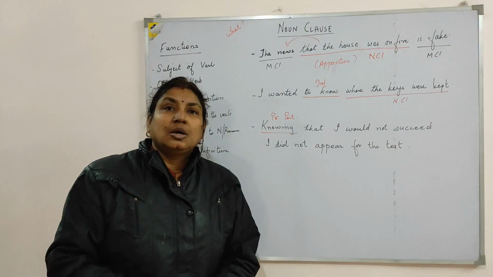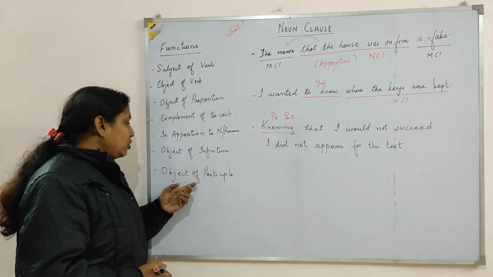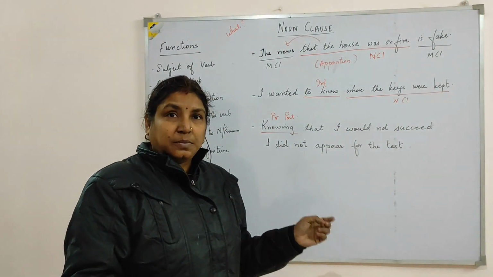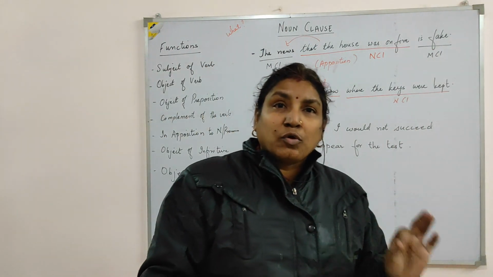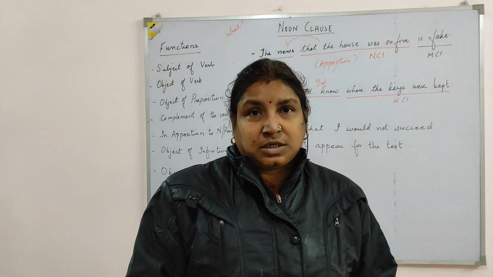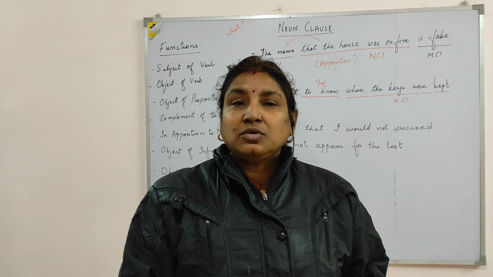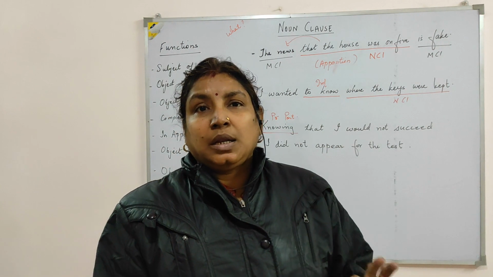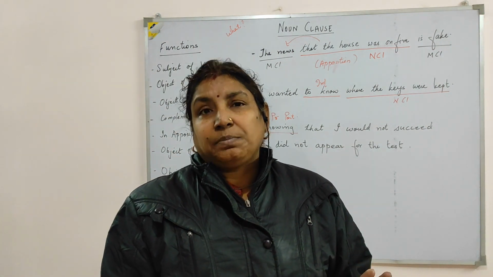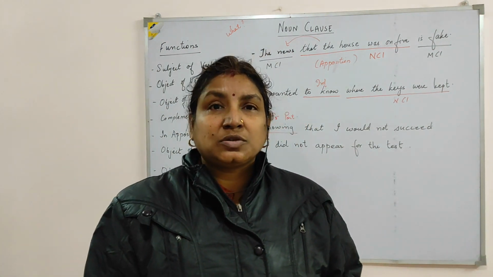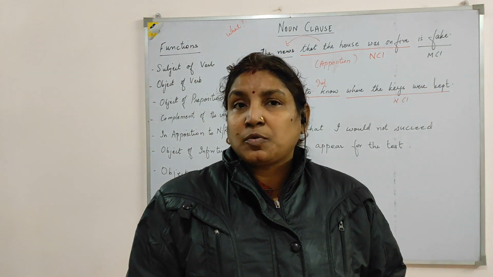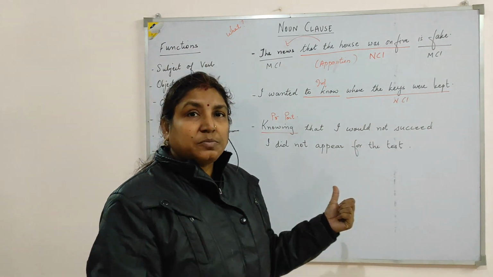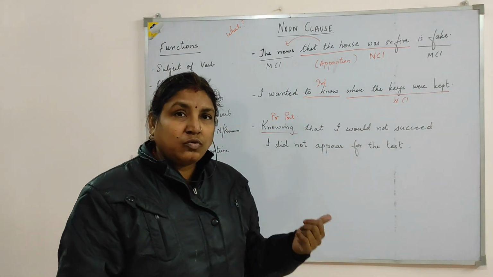Coming to another function of the noun clause, that is, the noun clause acting as an object of a participle. Participles are verbs that behave as adjectives. Infinitives can behave as a noun also and an adjective also. So it depends on the position or the place where it is put and the kind of function it is performing. Infinitives will behave accordingly. But participles behave as an adjective only.